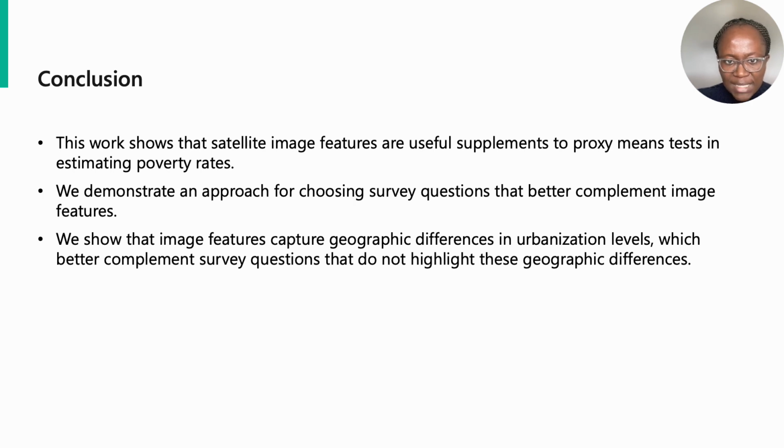Additionally, we conducted an interpretability analysis around the visual features extracted by the single-step featurization method. We found that the satellite image features capture underlying geographic differences in urbanization levels, complementing the survey questions for improved estimation of the poverty rate. Overall, we demonstrate that satellite image features provide additional information for poverty rate prediction. This better supports the possibility of using a cost-effective and smaller set of survey variables while preserving performance.